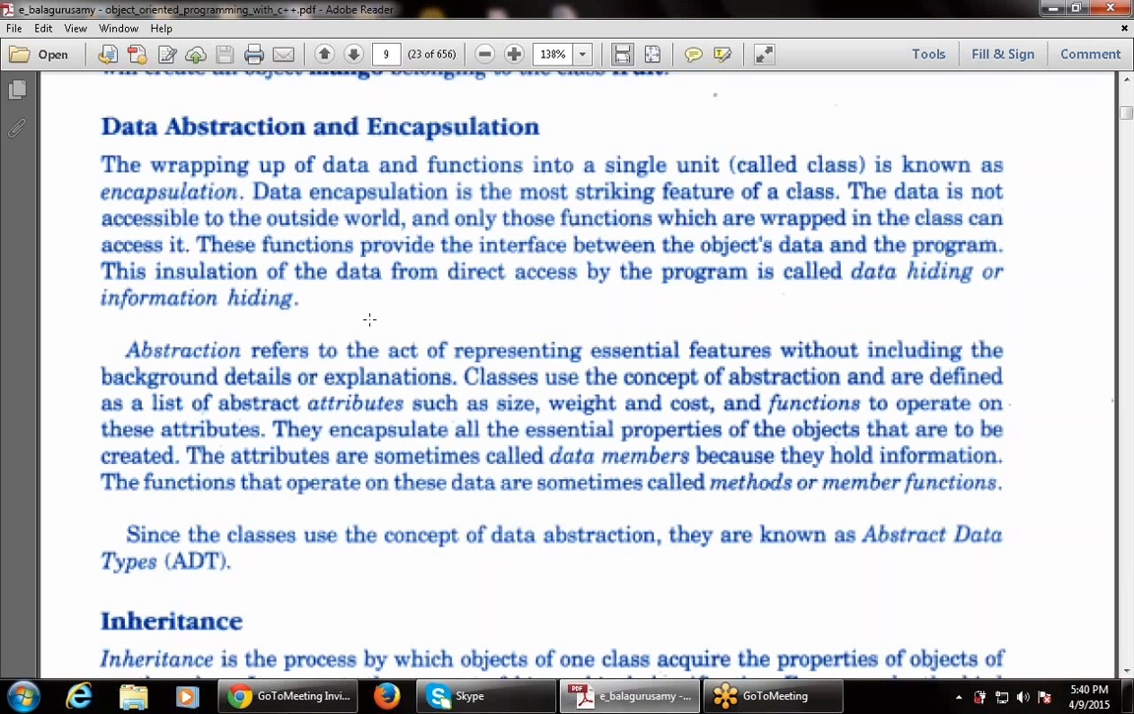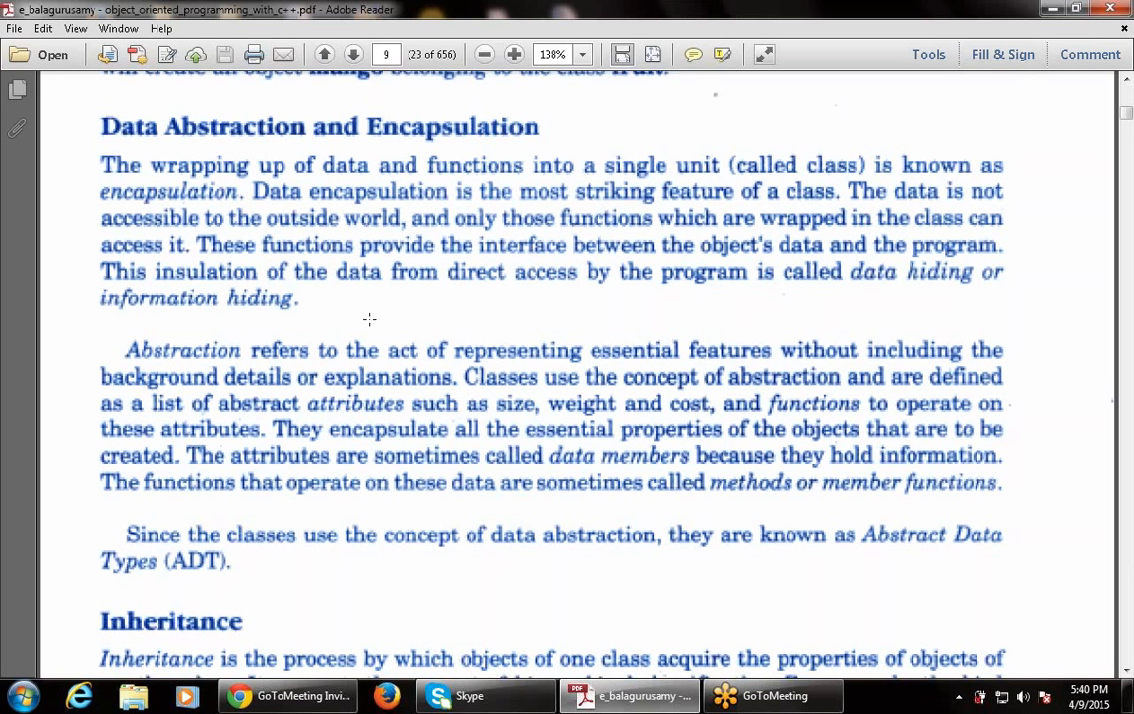So whenever there is a collection of data, there is data hiding, information hiding, that is, apart from data there is another concept. Hiding the data is known as data hiding. Now, abstraction refers to the act of representing essential features without including the background details or explanation.